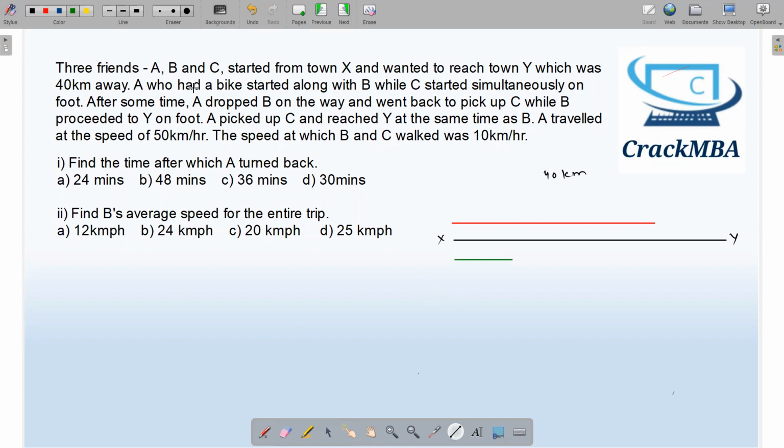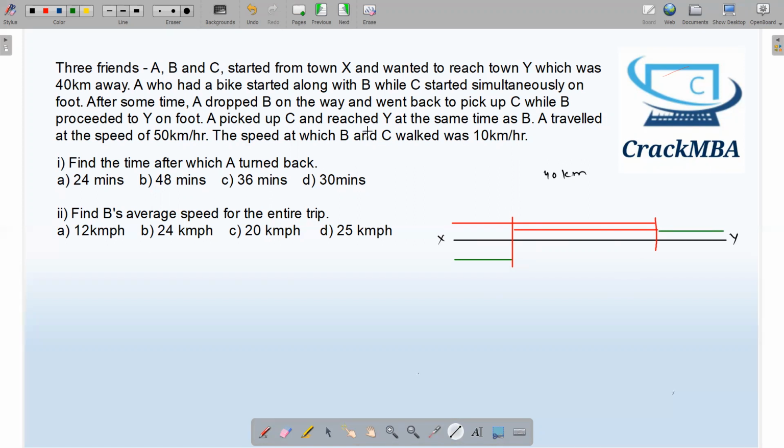After some time, A dropped B. Let's say at this point, A dropped B, and he turned back and went back to pick up C. So at this point, he dropped B and then went back to pick up C. Let's say at this point, he picked up C, while B proceeded to Y on foot. From this point, B started walking towards Y.